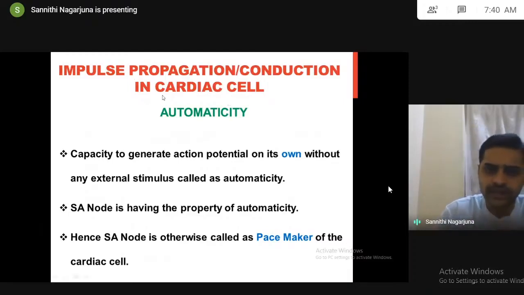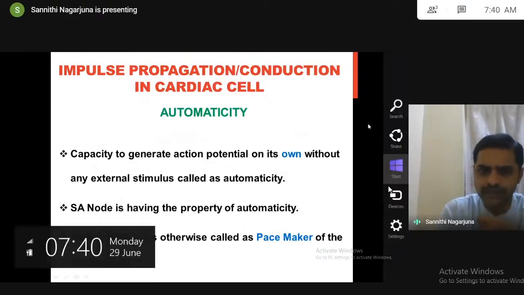Here we have to understand the term automaticity. The meaning of automaticity is the capacity to generate action potential on its own without any external stimulus.